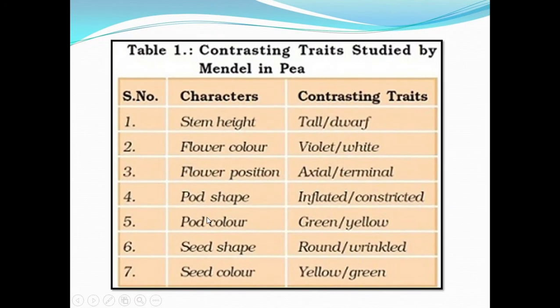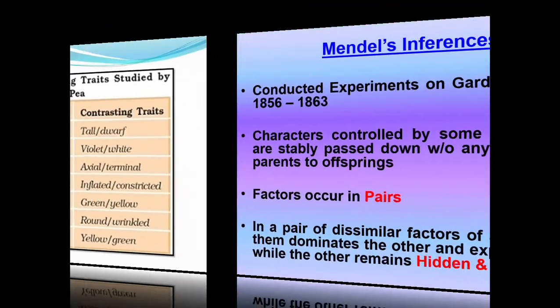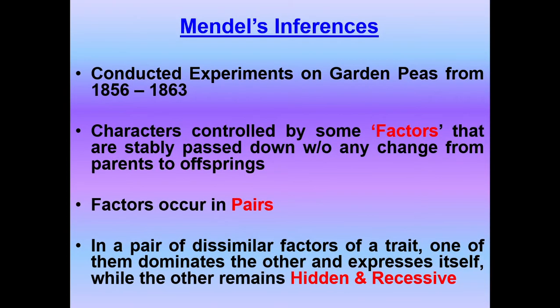and he conducted experiments, and based on the results that he obtained, he generalized those results into ratios, and he formulated laws which are popularly called Mendel's laws, isn't it? So all these we have learned in the previous session itself, and it is a recap actually.